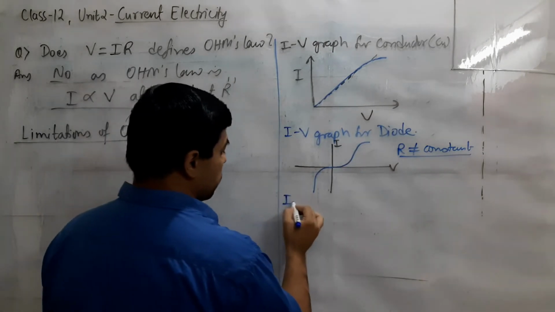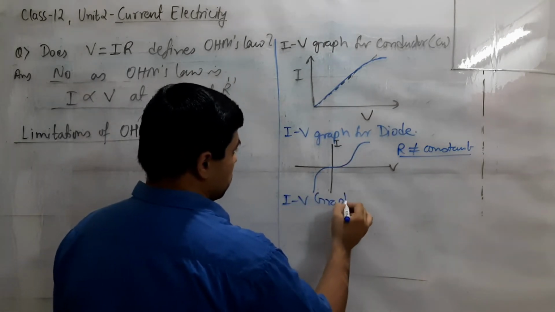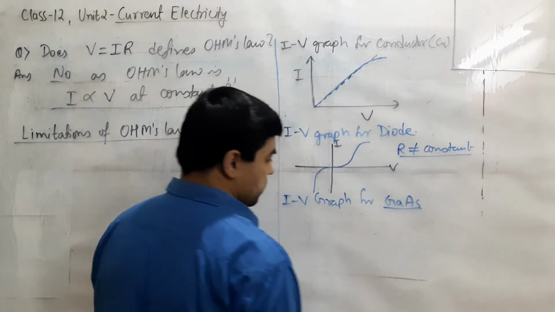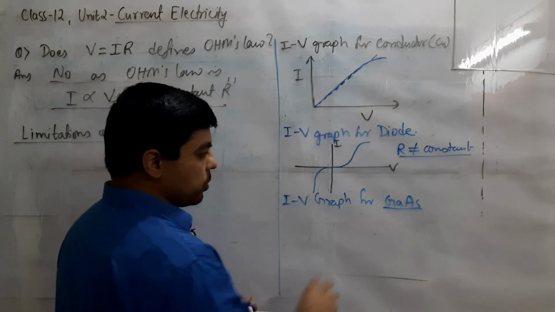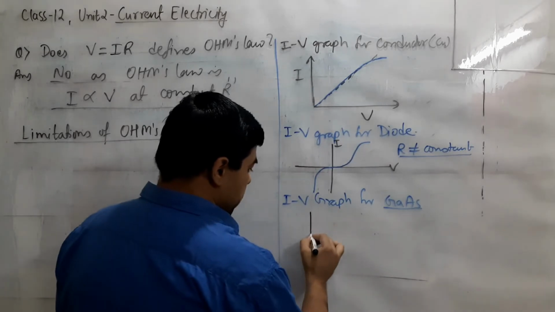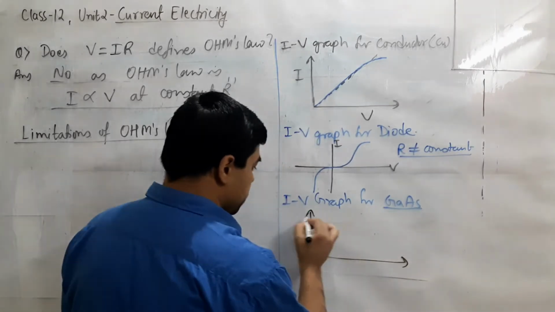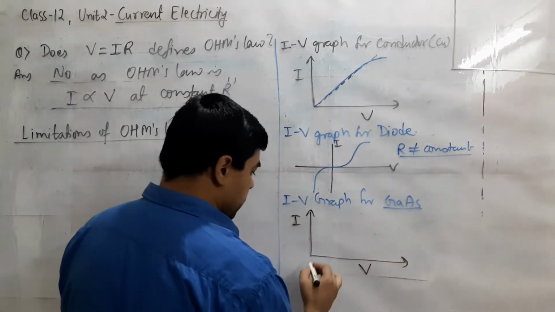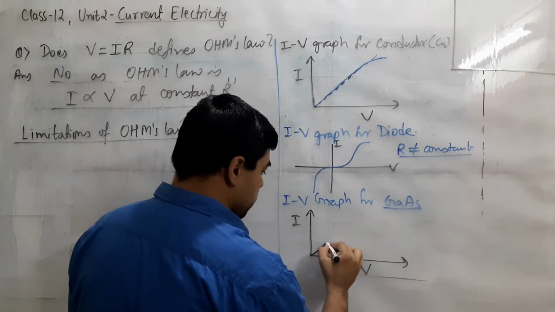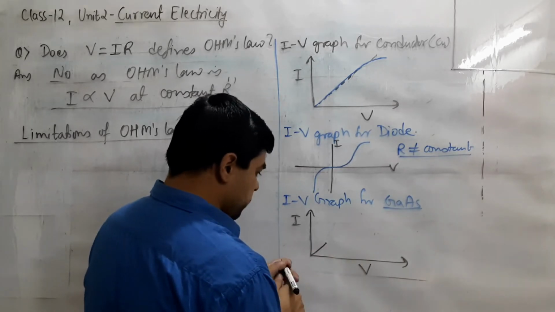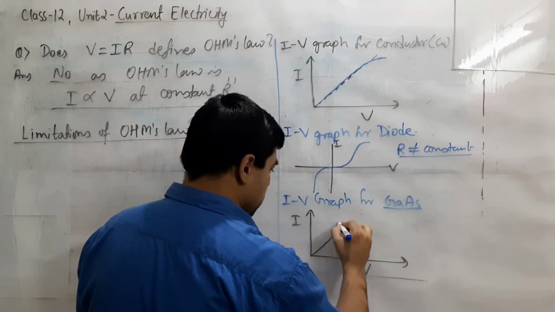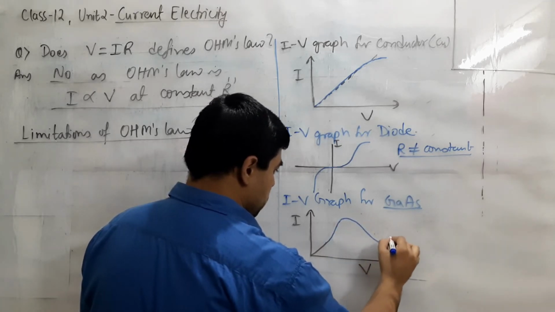Similarly, if we draw the IV graph for another material, gallium arsenide, the material obtained from a combination of gallium and arsenic, the graph is like this. A very interesting graph it has, I and V. Initially it shows a straight line, then it makes a curve like this, in this way.